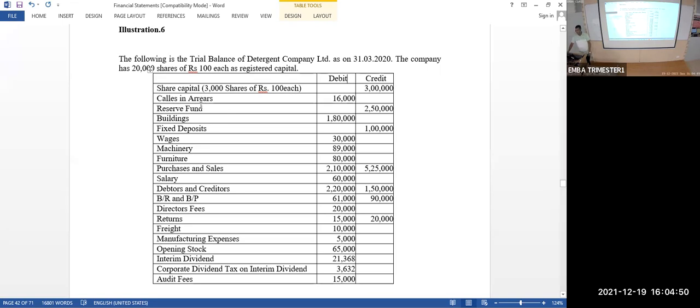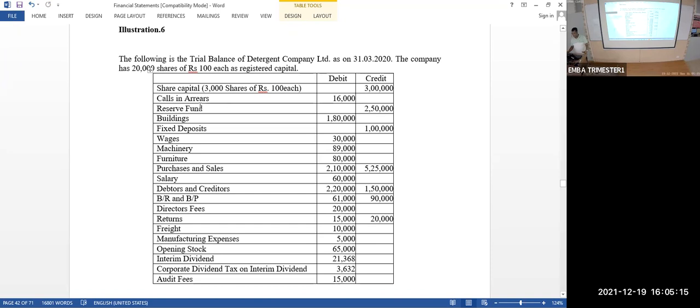Okay. Calls in arrear. What is this calls in arrears? Calls in arrear means, advance. Arrear means not advance. Arrear means delay, default. See, I wanted to raise 3 lakh rupees from the public. They also agreed to give. But finally, somebody did not give that worth rupees 16,000. So it can be minused from share capital.